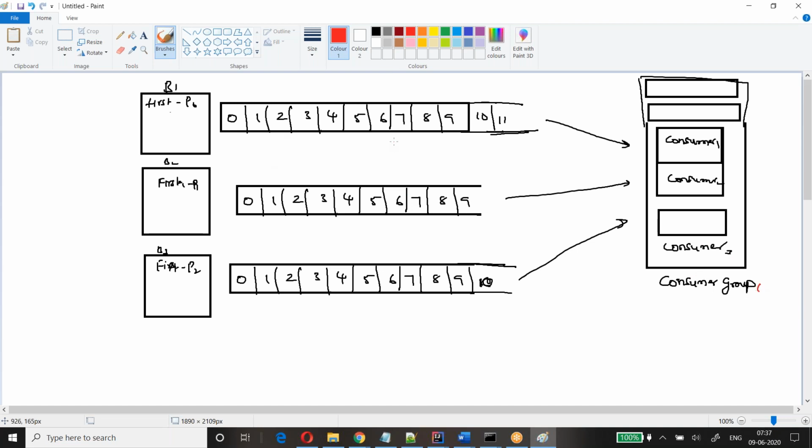Let's say consumer group 1 has processed till the 9th message in partition 1. In partition 2, let's assume it is the 7th. In partition 3, let's assume it is 6.